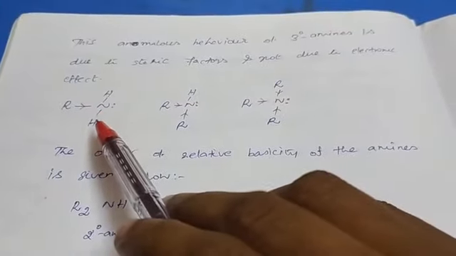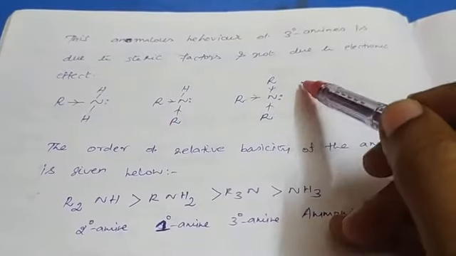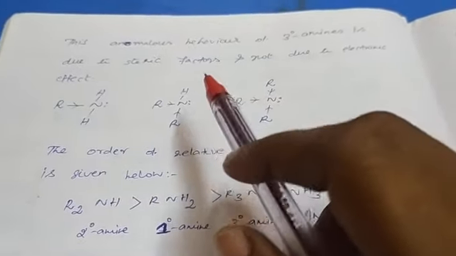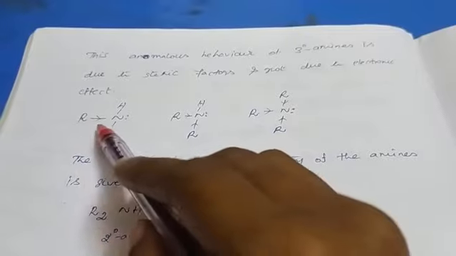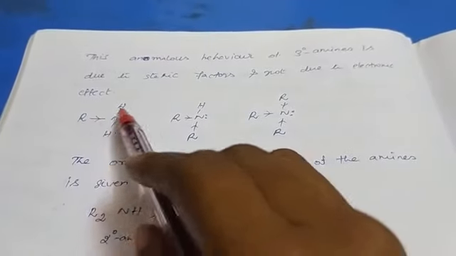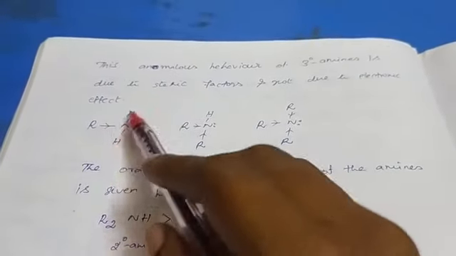bulkiness. As bulkiness increases, the acceptance of the proton decreases at that place. The 1 alkyl group in primary amine means no steric effect operates here, so protonation is very easy in primary amine.